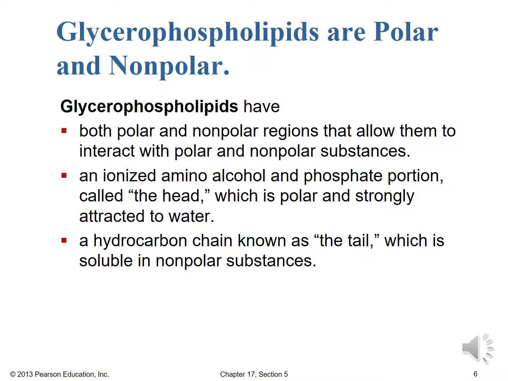The hydrocarbon chain known as the tail is soluble in nonpolar substances and would interact well with other hydrocarbon chains in a nonpolar type of interaction. So we've got both the affinity for water at that ionized amino alcohol phosphate region, and then we've got a fear of water, a hydrophobic region, there at the hydrocarbon chain. So not anything unusual for our discussion of lipids, but certainly features that allow us to understand why these would be common in cell membranes where we have that lipid bilayer.